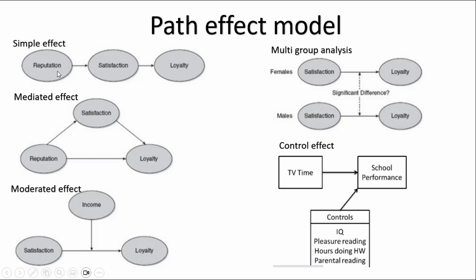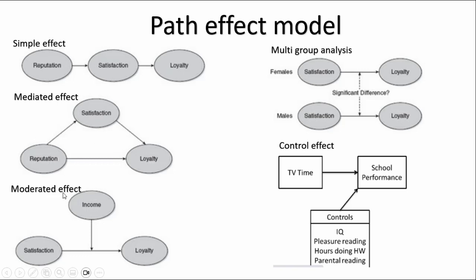For example, like this one, reputation leads to satisfaction and leads to loyalty. And then is the mediated effect. The loyalty can be affected by reputation directly or by reputation through satisfaction. This means the satisfaction becomes the mediator.